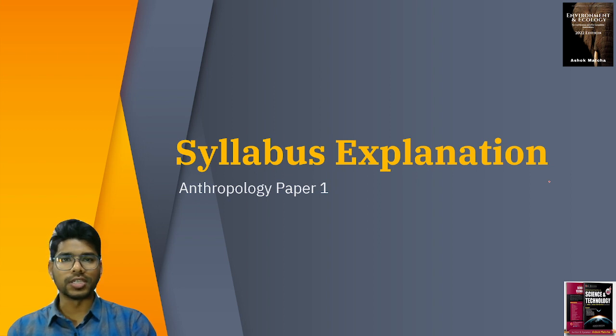The rest of the GS is common for everyone, but the optional makes the difference. So choose wisely. In recent times, anthropology optional was chosen by most aspirants because of the limited syllabus, ease of understanding, and the scoring is very large.